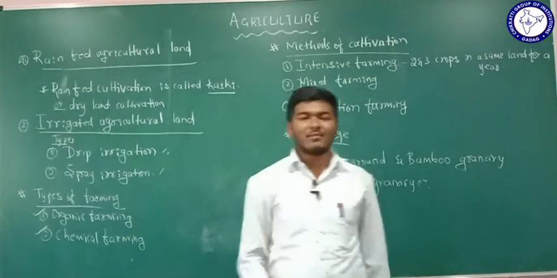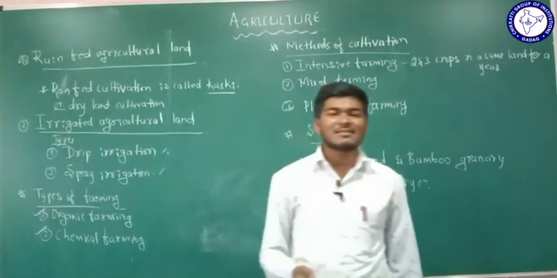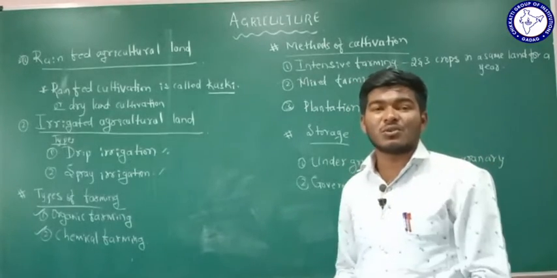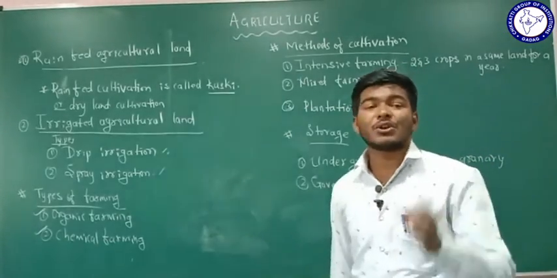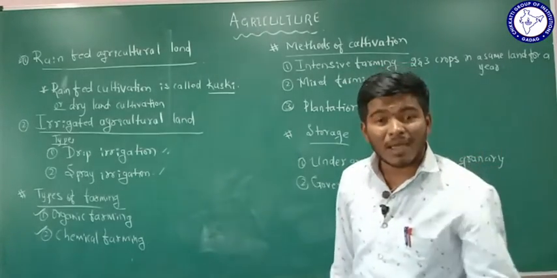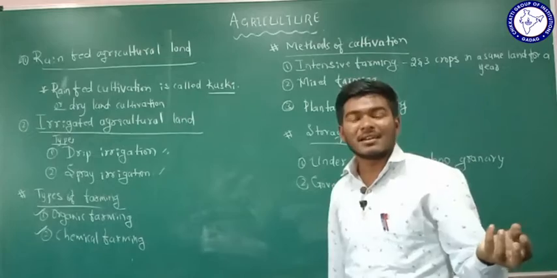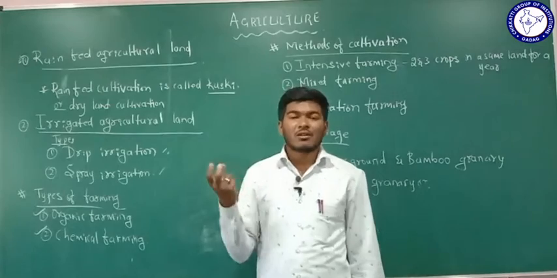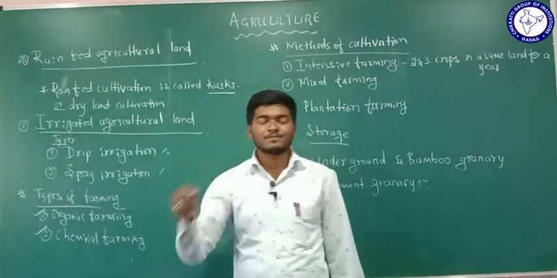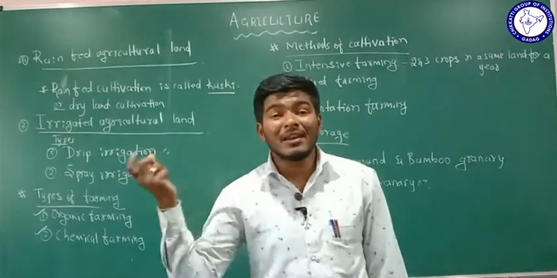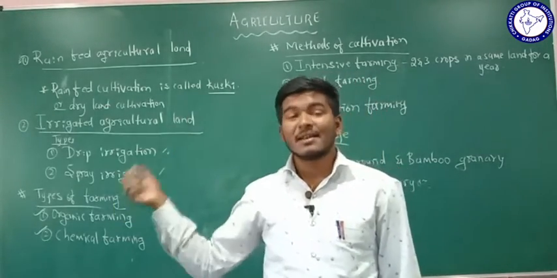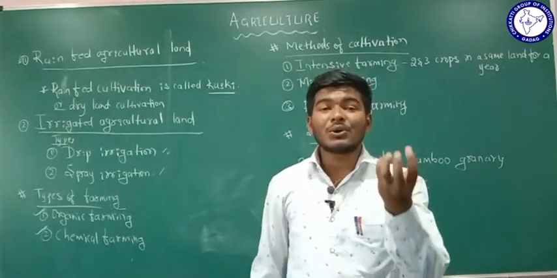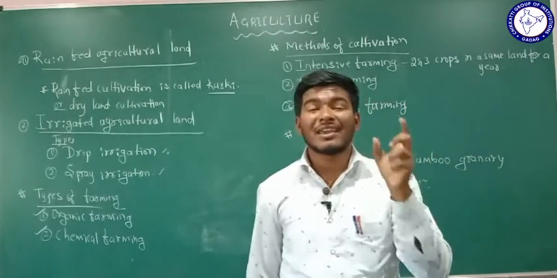In the case of organic farming, what is meant by organic farming here? In organic farming, the farmers are going to supply organic materials only to the plants: organic manure, organic fertilizer, isn't it? So they are going to use only organic materials to grow the crops. But in the case of chemical farming, the farmers are going to utilize chemical fertilizers and pesticides. Pesticides are the chemicals which are used to control diseases and also to control insects here.